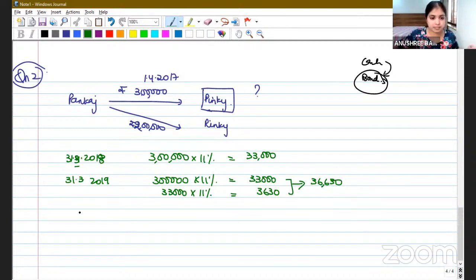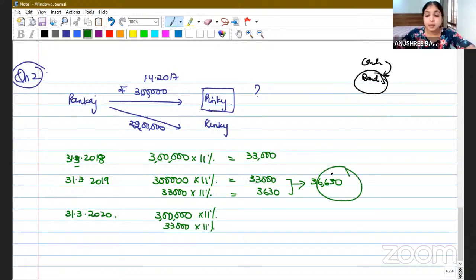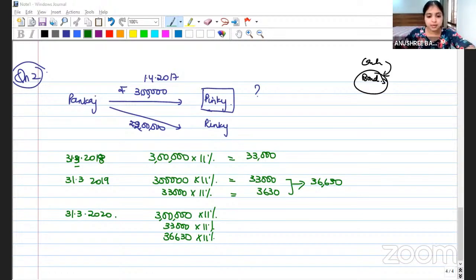Even this income, she's not going to withdraw. She's going to reinvest. So on 31st March 2020, again, she's going to earn interests. On her original 3 lakh rupees, she's going to earn 11% interest. Then on the 33,000 which she had reinvested, she will also receive 11% interest. Even on this 36,630, which she received last year, she would have reinvested it and will earn 11% interest. Do you agree with me?